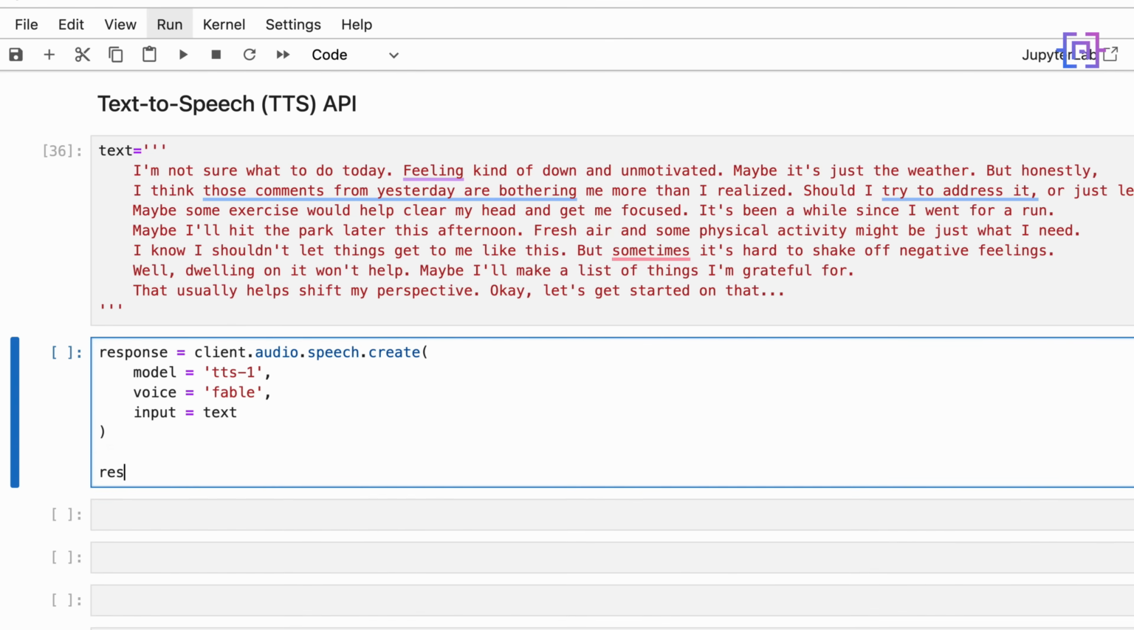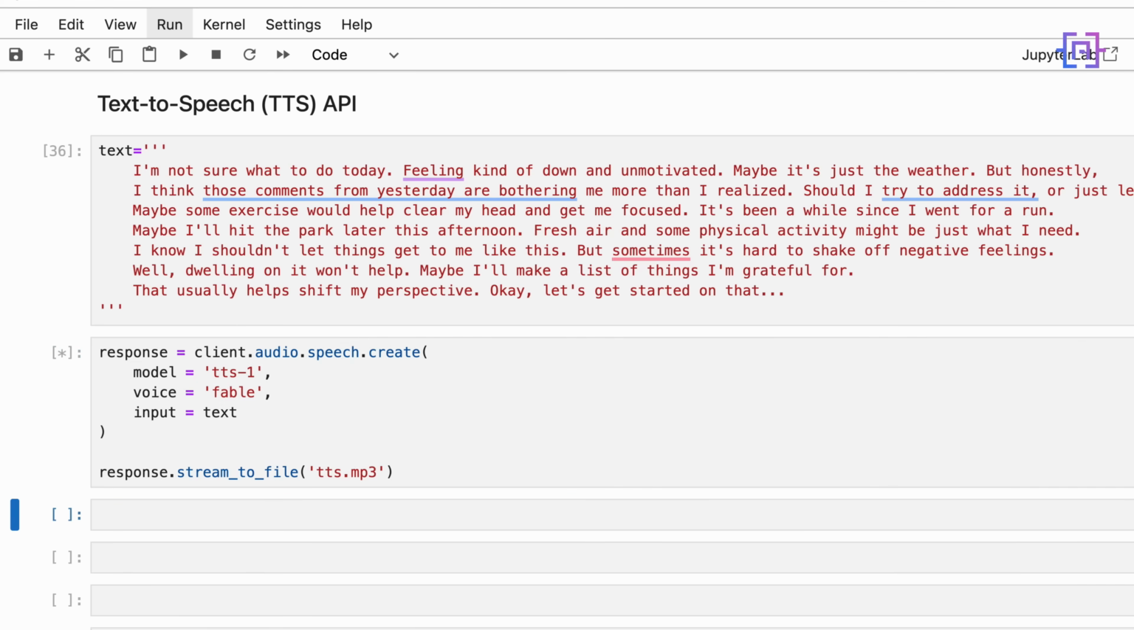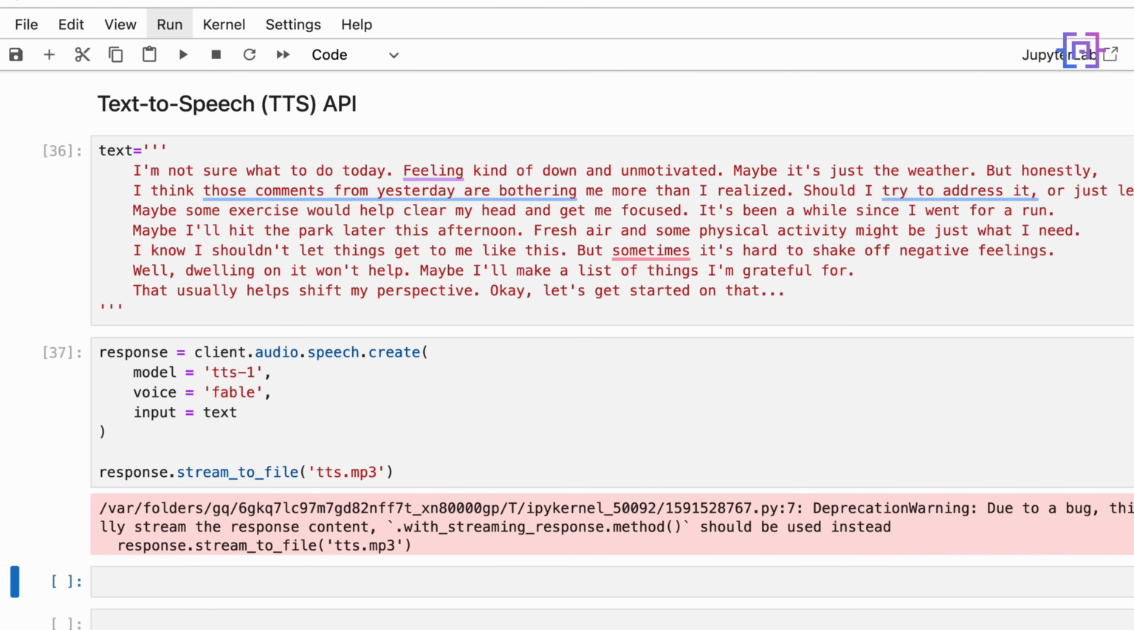Then we are going to say response.stream_to_file, and we are going to call it text-to-speech.mp3. Let's run the code, and it's done. Please note that MP3 is the default format, but there are other formats like Opus for internet streaming and low latency, AAC for digital audio compression, and FLAC for flawless audio compression.